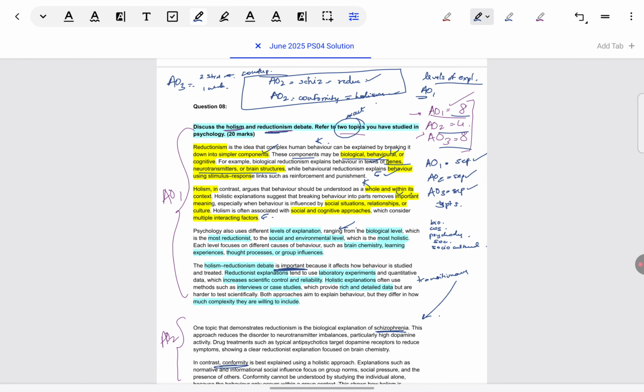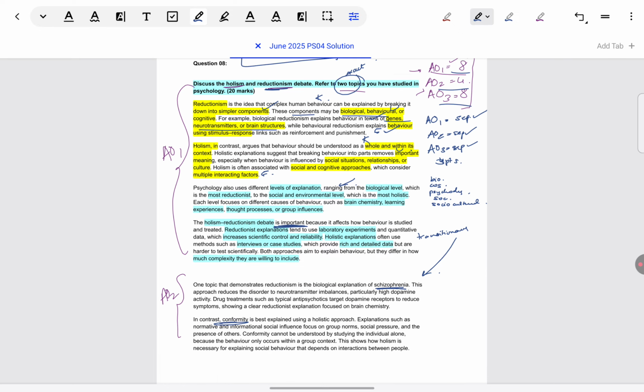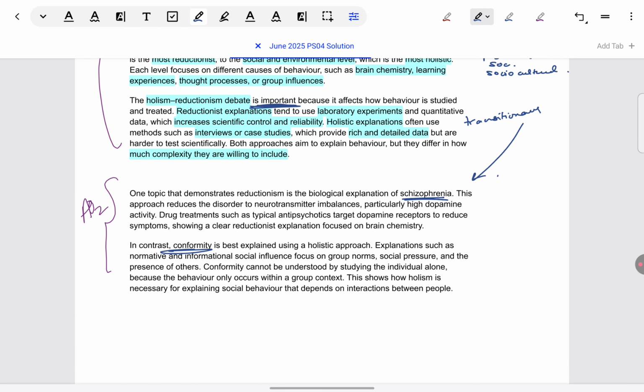So there is so much. I hope by now you've been able to see that you can cover a lot within reductionism and holism. So it shouldn't confuse you as to what you should write under this. Now let's come to the AO2 topics. When it comes to AO2,